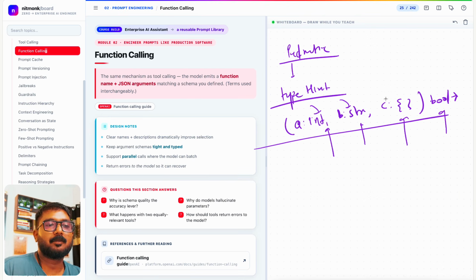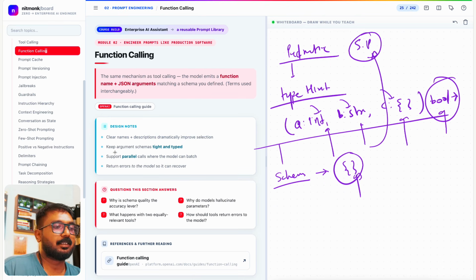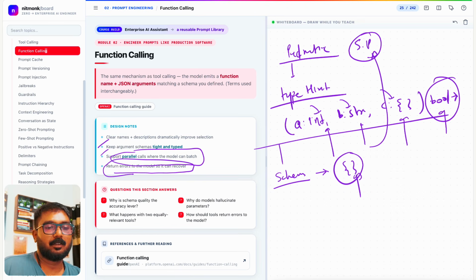What would be the input? What would be the output? Even also the schema that gets passed inside the tools, like what kind of JSON it will take, what kind of parameters and keys it will take, that you have to define inside the system prompt. Otherwise, again, it will hallucinate. Right? Support parallel calls when the models can batch. Right? Return errors to the model so it can also recover.